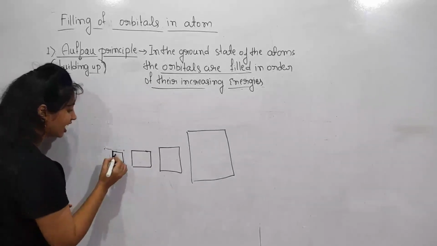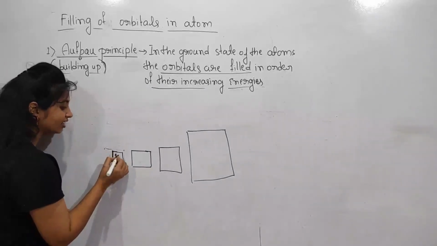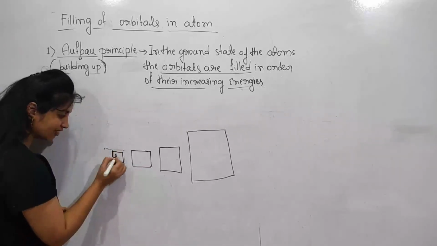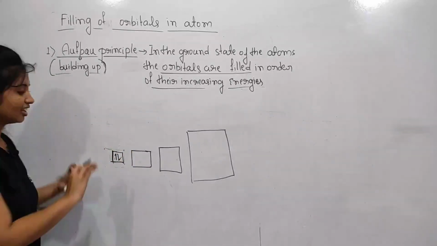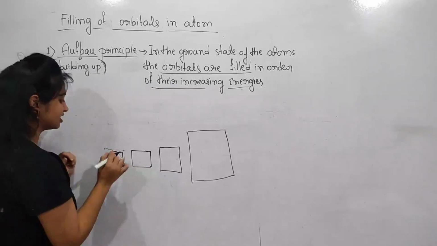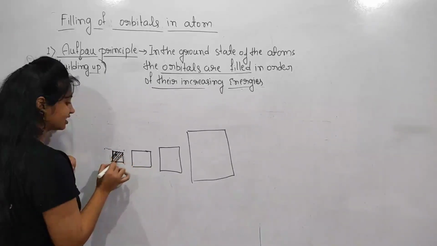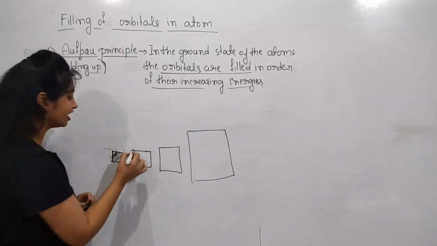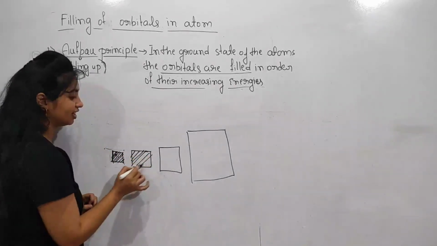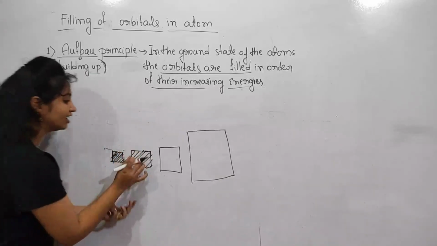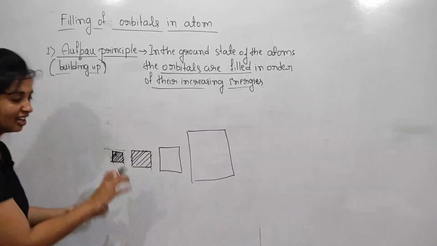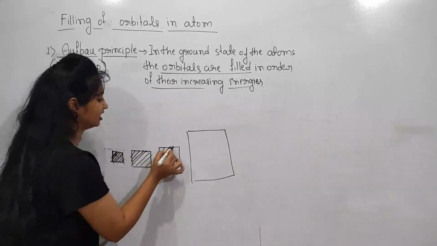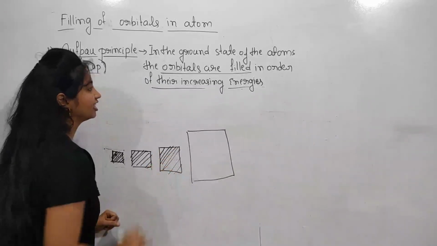Only when this lower energy level is completely filled do the electrons fill the next energy level, and when that is filled, they fill the next one.